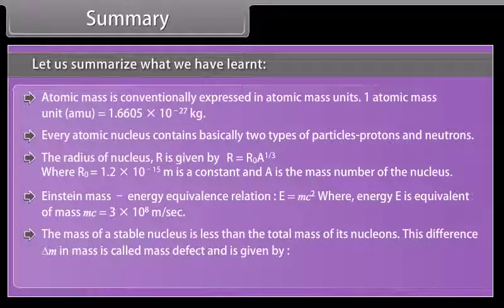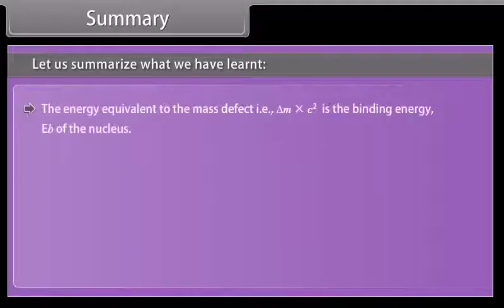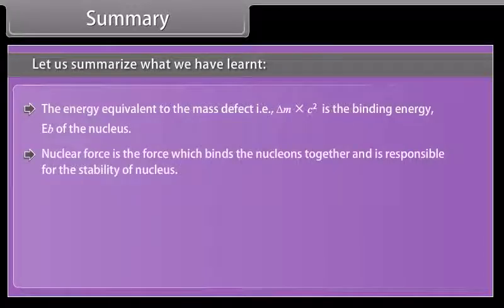This difference delta m in mass is called mass defect. The energy equivalent to the mass defect, that is delta m c squared, is the binding energy, EB, of the nucleus. Nuclear force is the force which binds the nucleons together and is responsible for the stability of the nucleus.